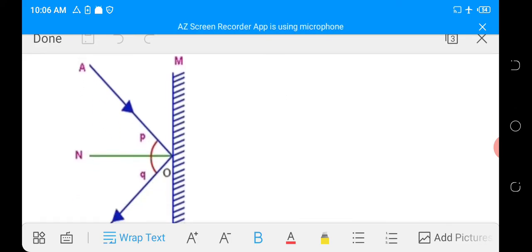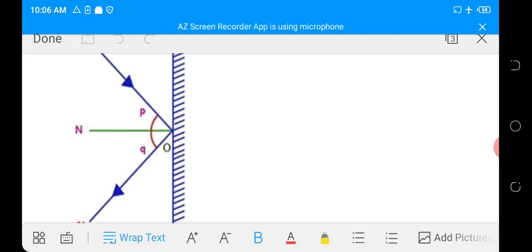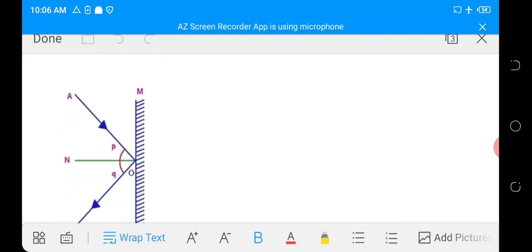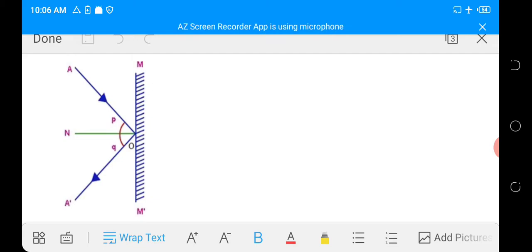Look at the diagram. You can see this is a plane mirror standing vertically. The shaded part of the plane mirror is the coated or painted part, the one that is painted with abrasive like mercury, while the other side is the reflecting surface.